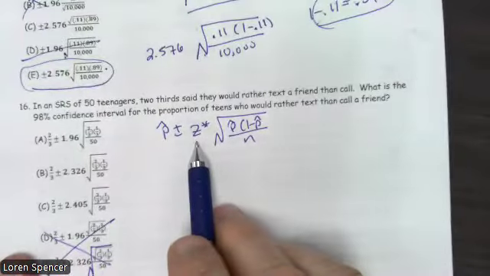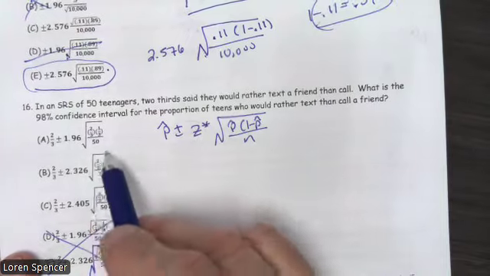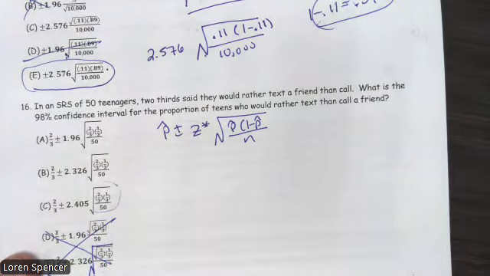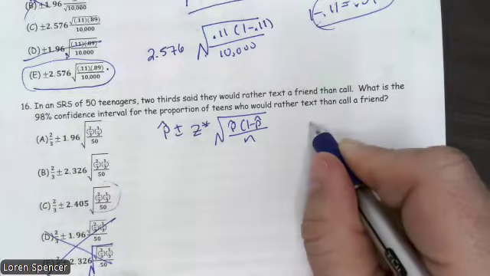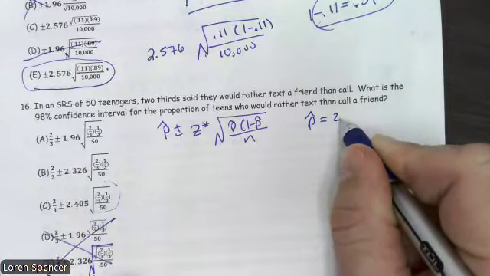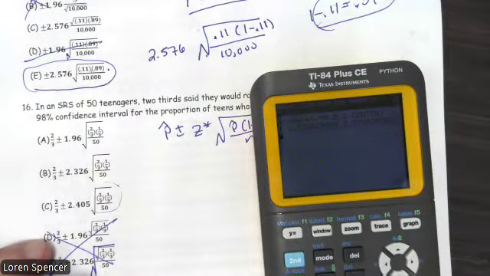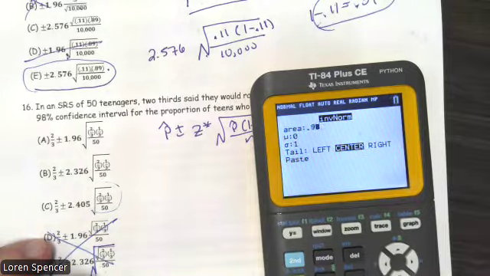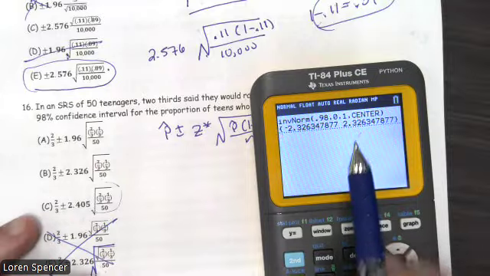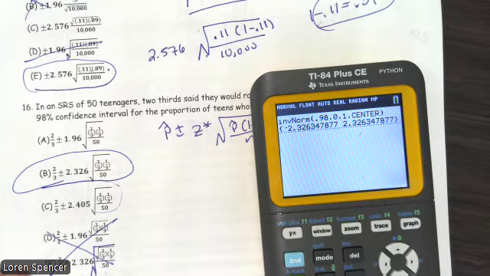All right, let's go ahead and calculate z star because this part is the same for all of them. We're happy with that. So let's calculate z star. And by the way, p hat was 2/3. So everywhere we have a p hat, we need to replace it with a 2/3. And z star, second vars, inverse norm, 0.98. And 2.326, so the answer is B.